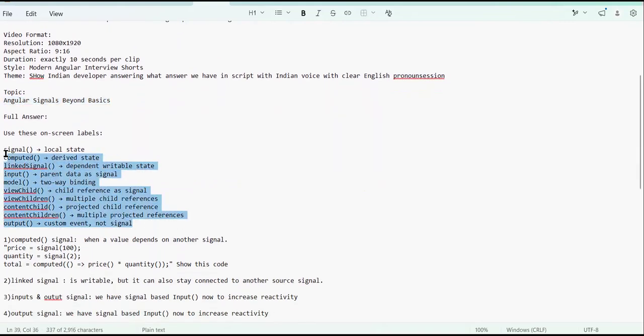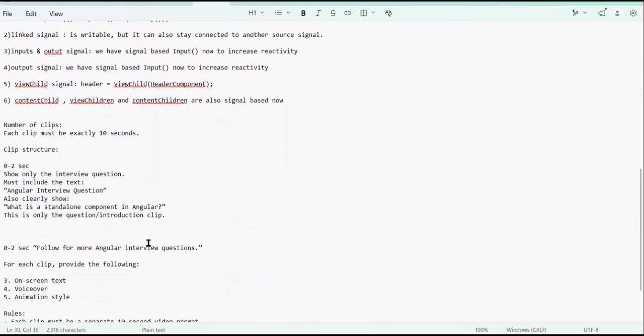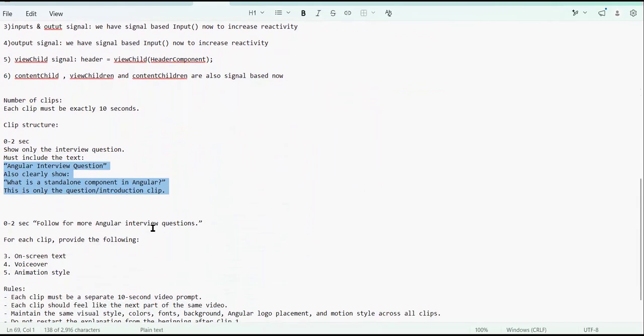I wanted to show this as a signal first, meaning what are the types, and a screen label. So that I have said, then I have explained everyone like this. Then I have some instructions, like 0 to 2 seconds show the question, then Angular like that. Okay.